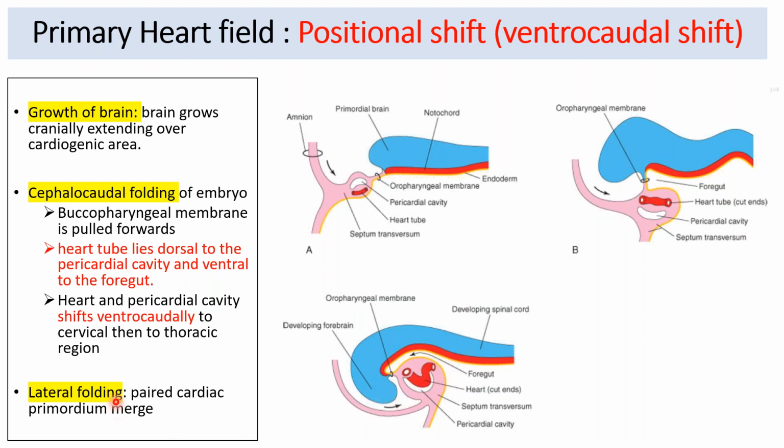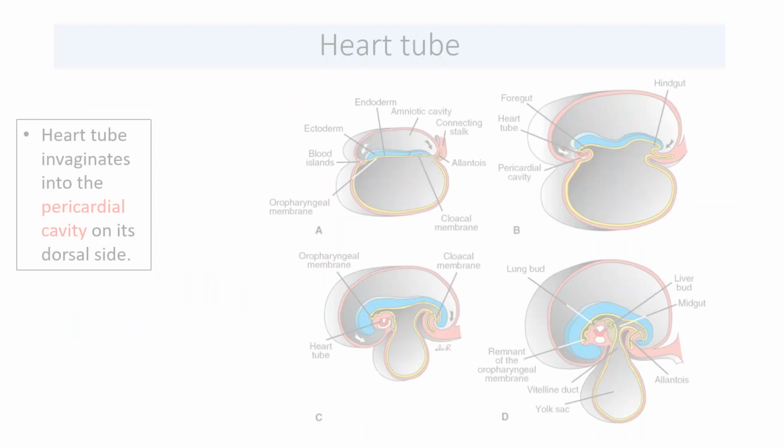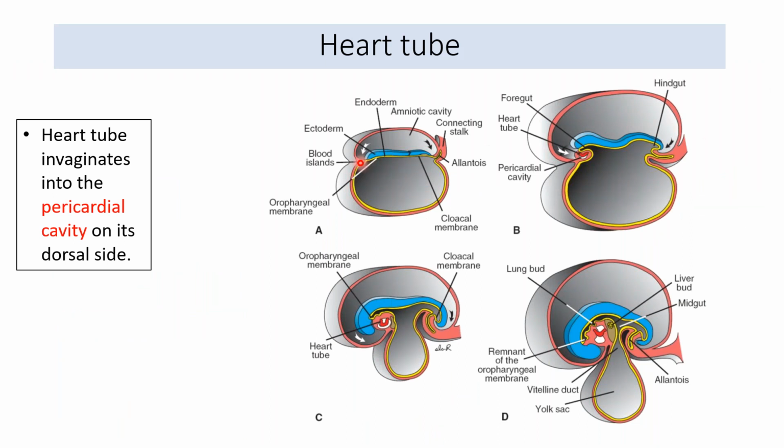The lateral folding will also lead to some changes. The heart tube, which is forming as a pair, on the left and the right side, because of the lateral folding, will merge and form a single cardiac primordium. So now we know, in these pictures also, how the heart tube, which was cranially located, has gone ventrocaudally and is now situated over here.